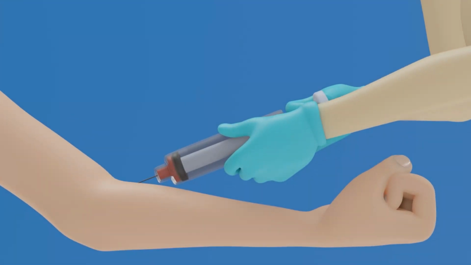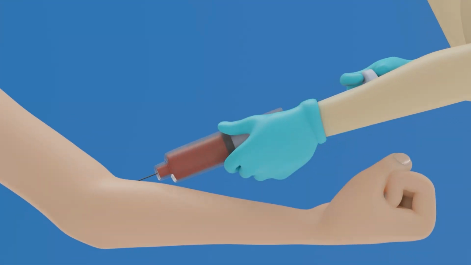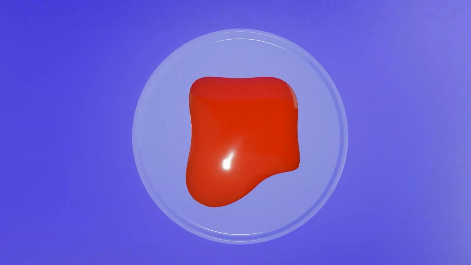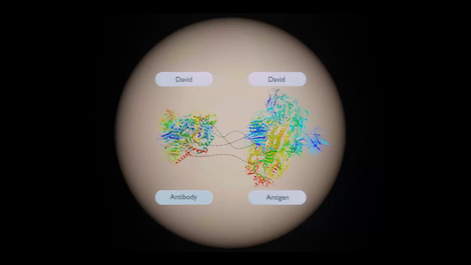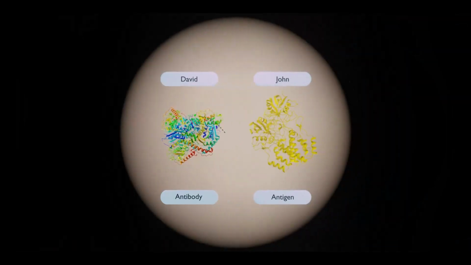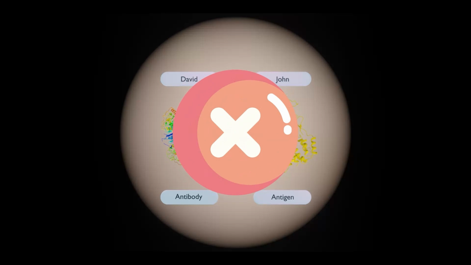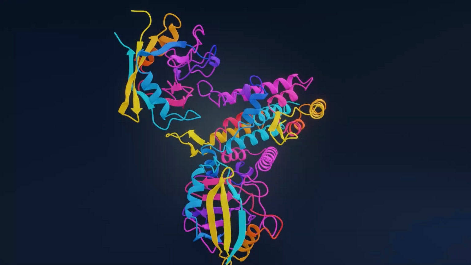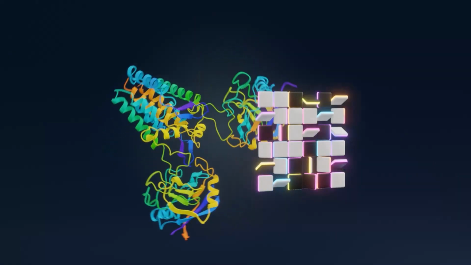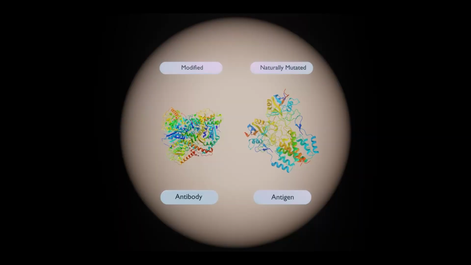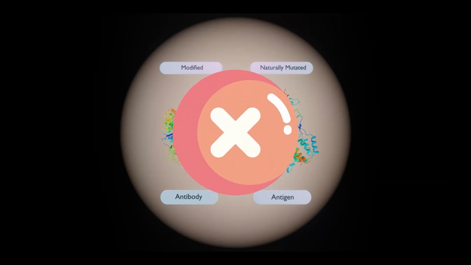Doctors take a blood sample from David to make sure that his condition has returned to normal before discharging him from the hospital. The lab analysts then observe the blood sample under the microscope and extract the antibodies that have neutralized the pathogenic antigen. However, that antibody will not neutralize the other antigen variants taken from another patient. Therefore, they introduce different mutations to the extracted antibodies and check whether the modified antibody would neutralize other strains of antigen. The process is iterative, extremely labor-intensive, and consumes a lot of time.